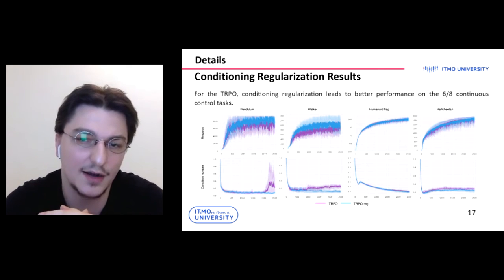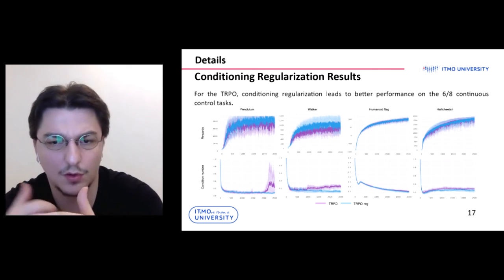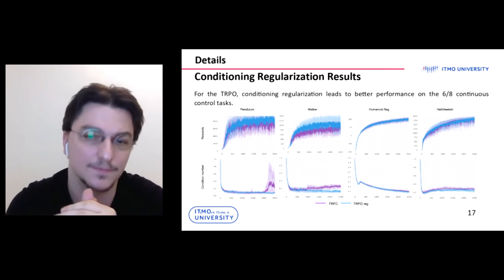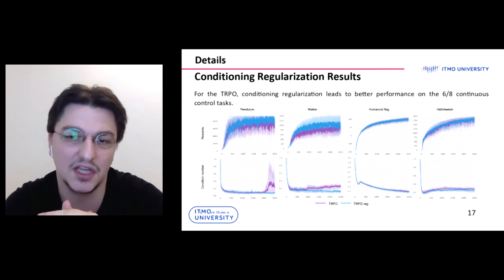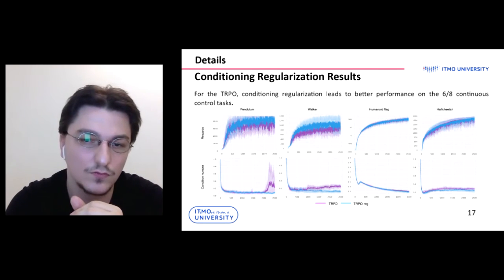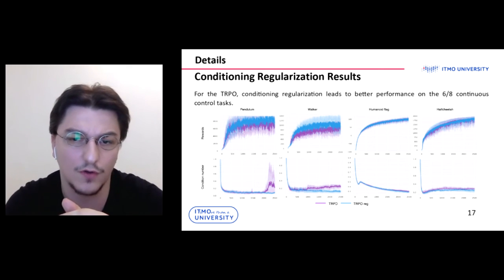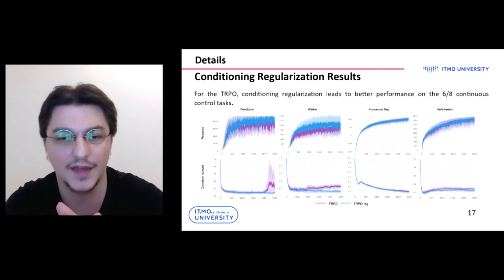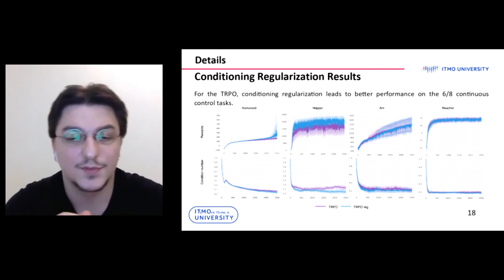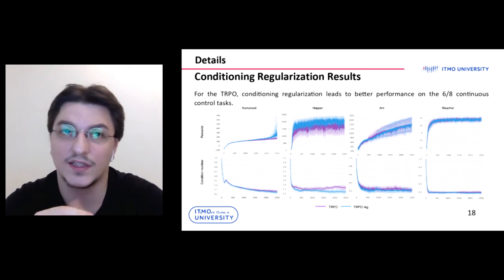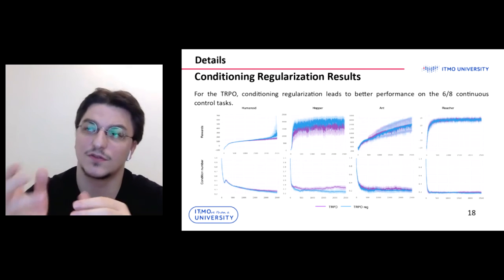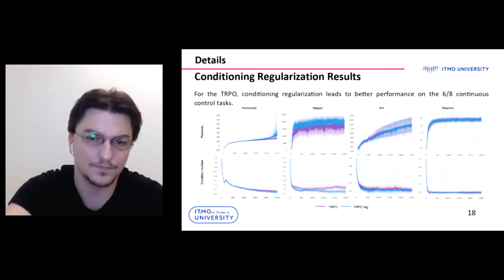In this case, the hyperparameter setting is equal to the optimal one presented in the PPO and TRPO literature for continuous control tasks. For the TRPO algorithm, we also use the mean conditioning of the trajectory as a penalty to the surrogate policy loss. We can see that regularized models often have conditioning closer to 0 and collect higher rewards. Here are presented the other tasks, and we can see that conditioning regularization leads to better performance on 6 of 8 continuous control tasks.